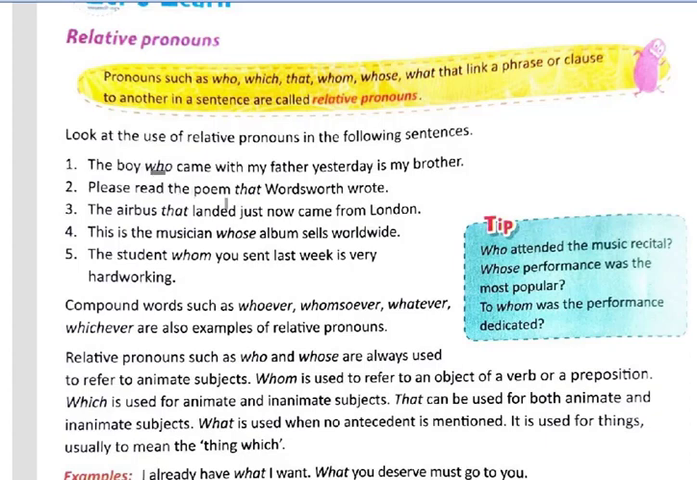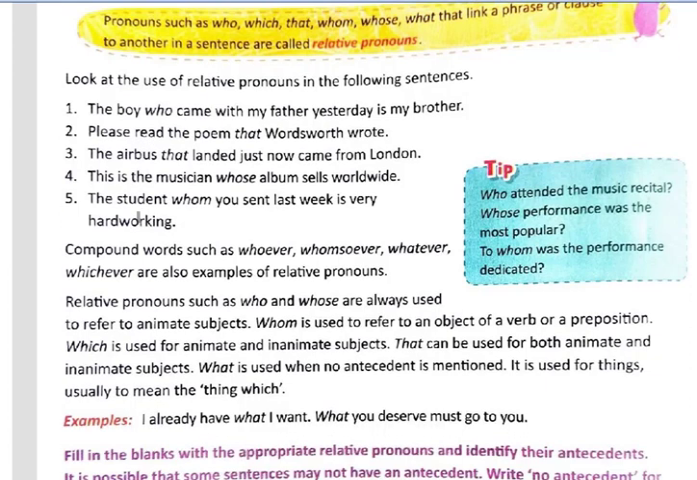Same thing again: please read the poem that Wordsworth wrote. The word that is a relative pronoun, and it talks about poem, so here it is specifying poem. Again, that is specifying Airbus, whose is specifying musician, whom is specifying student, like that. So these are words which specify what is being talked about.